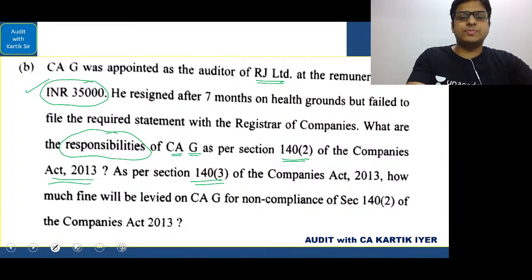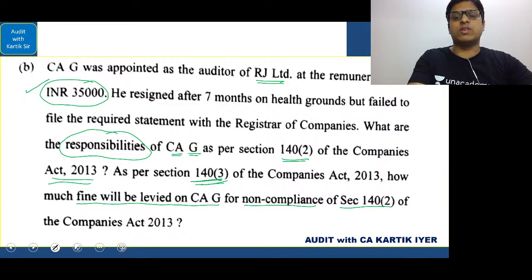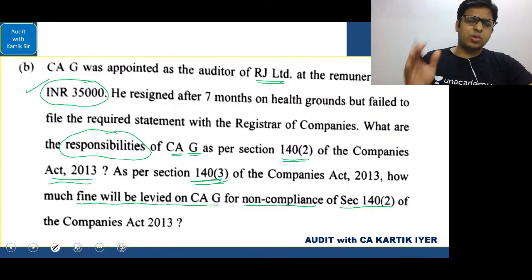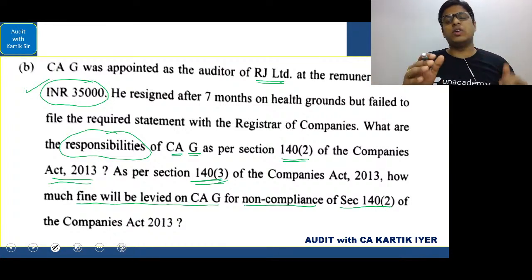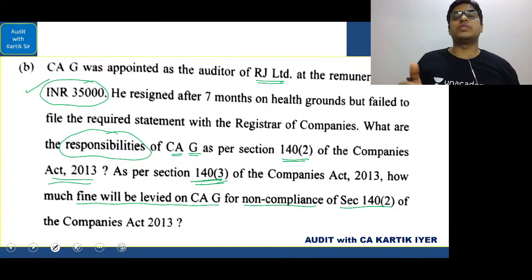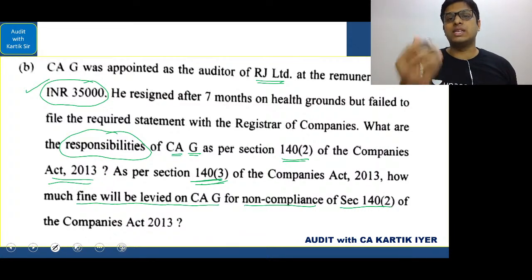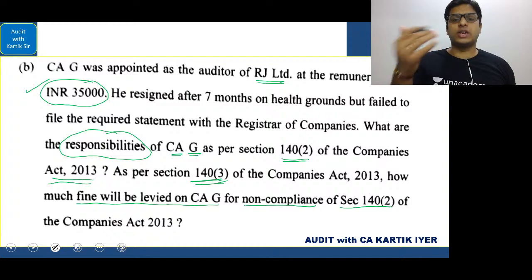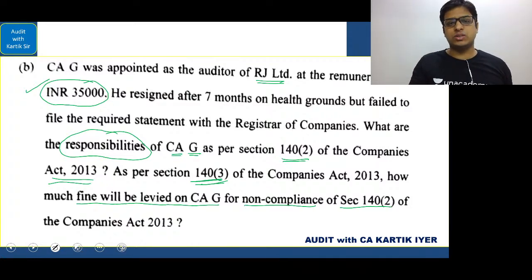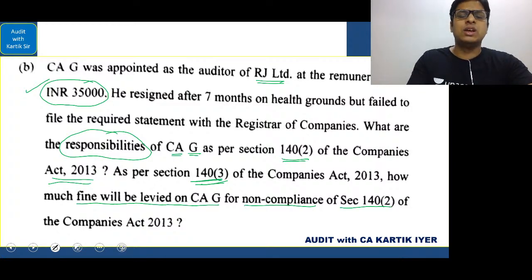So here they have asked: as per Section 140 subsection 3 of the Companies Act 2013, how much fine will be levied on the auditor for non-compliance under Section 140 subsection 2? The fine will be, as I told you, the auditor's remuneration or 50,000, whichever is lower, continuing fine of rupees 500 per day during the period of default, and the fine should not exceed 2 lakh rupees. Maximum it can be 2 lakh rupees. Very clear, very simple. This amendment question has been asked in the exam. Simple question.